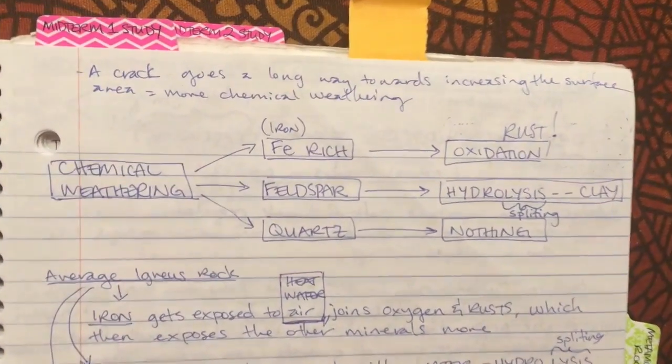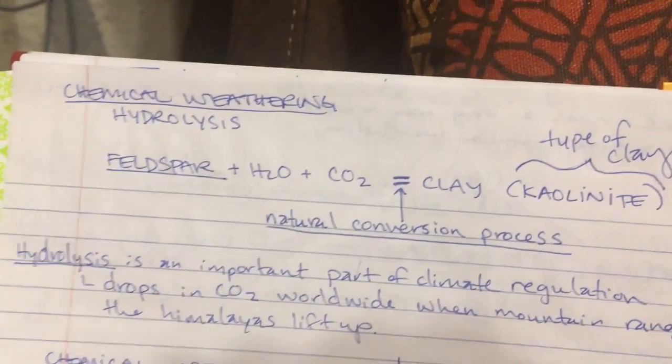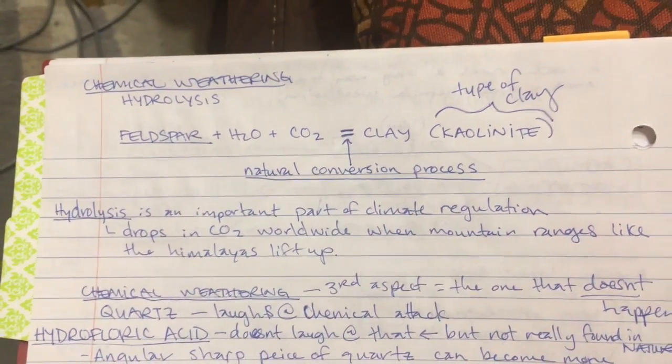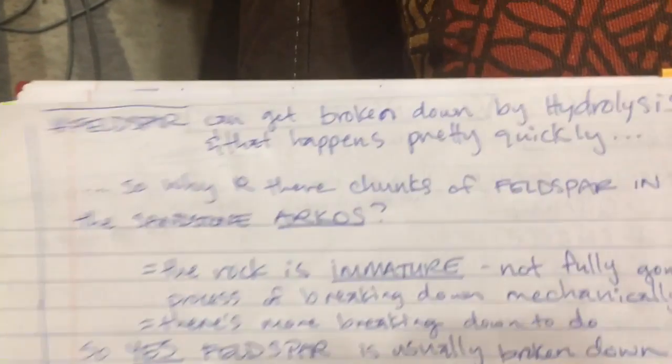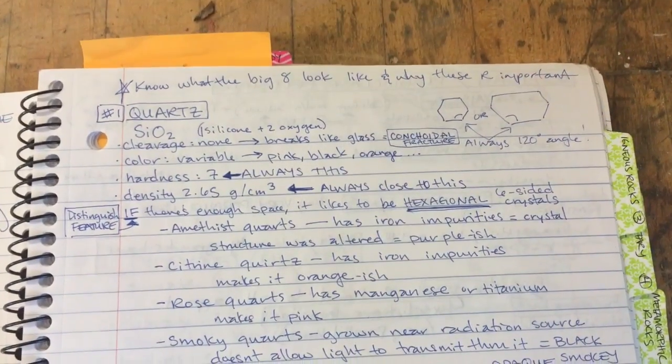The most common process of clay formation is when rocks that have the mineral feldspar undergo chemical weathering called hydrolysis. This natural conversion process occurs over time as the slight acidity of rain leads to erosion. Feldspar and water and carbon dioxide convert into kaolinite, a clay mineral and the primary component of clay.